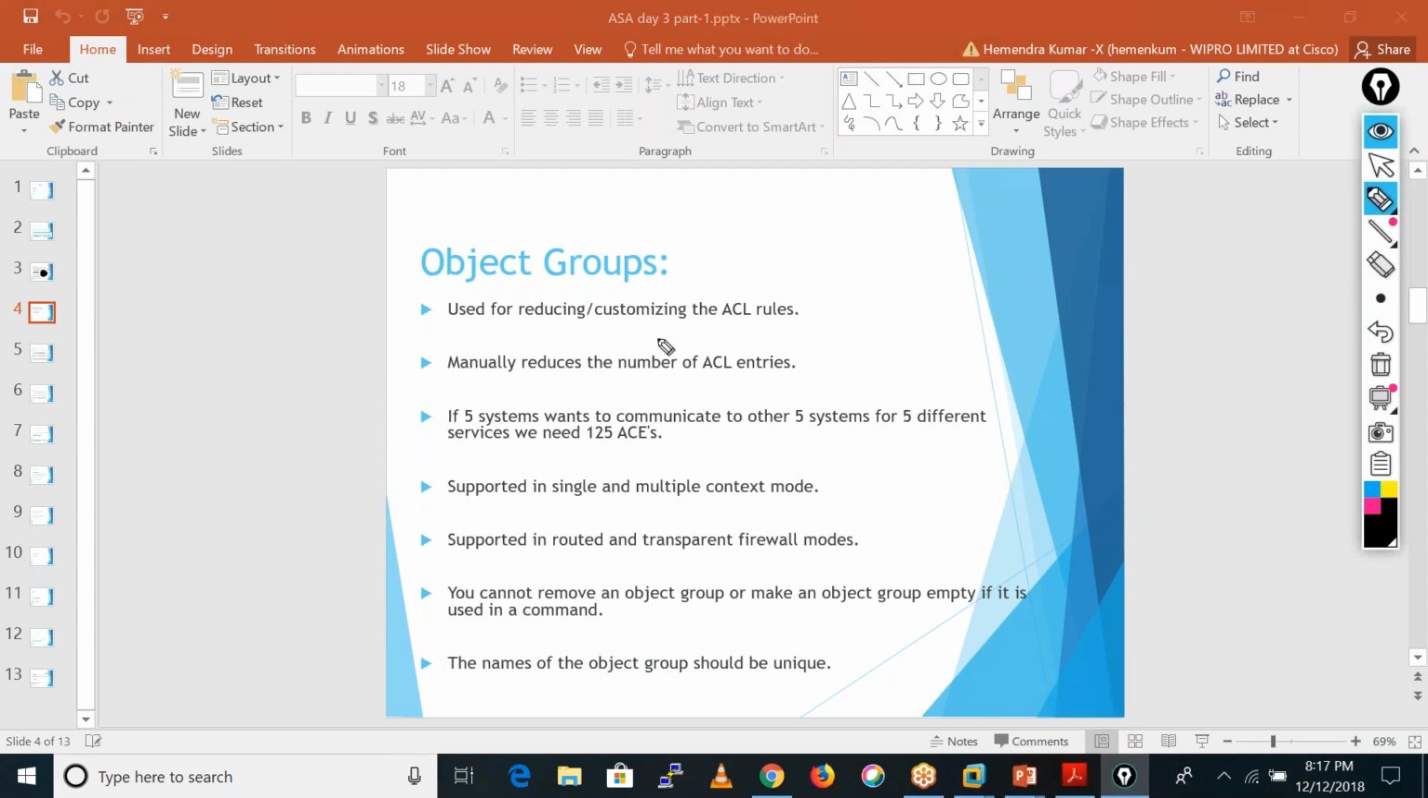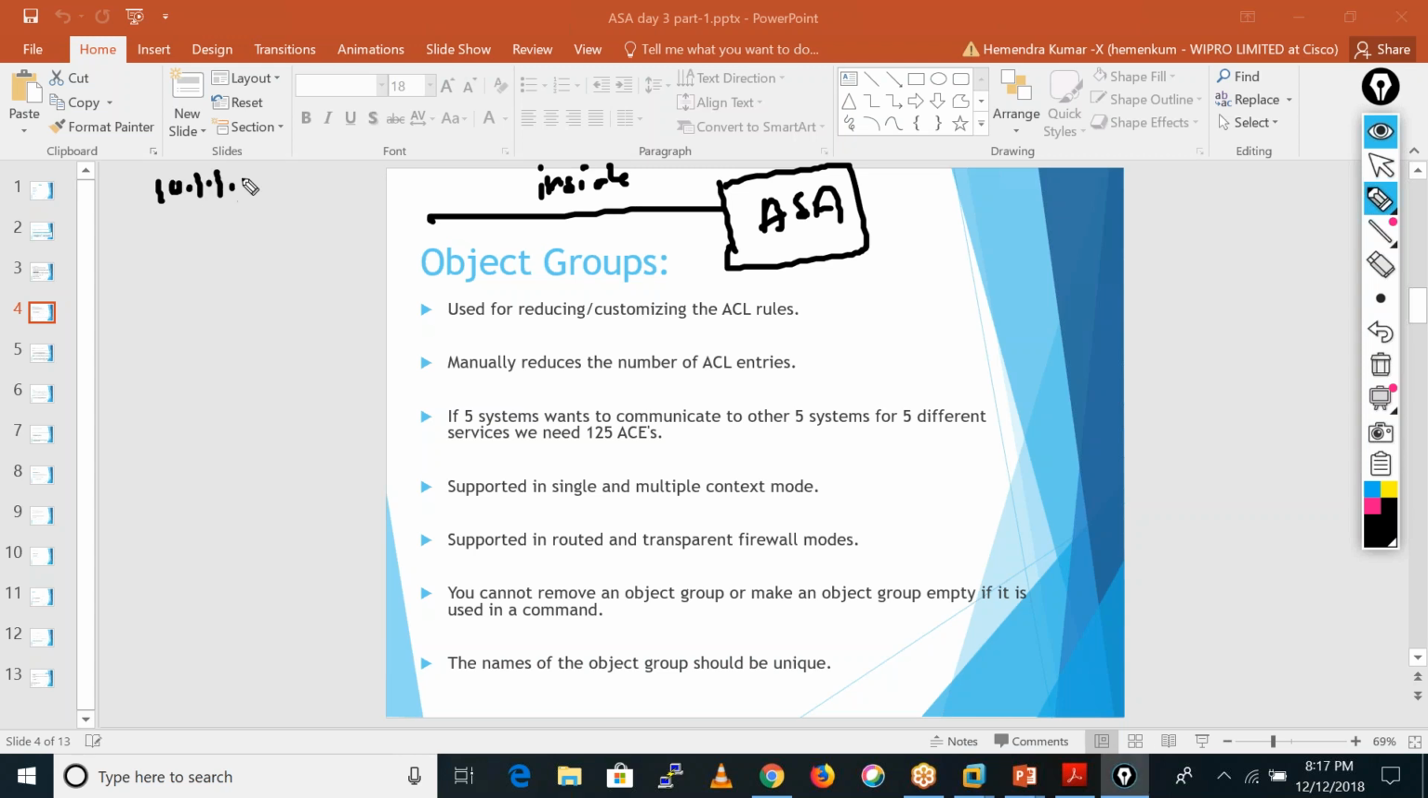So this is my object group. We use it for reducing or customizing the ACL rules. Let me give you the scenario. This is your ASA firewall, this is your inside. Inside you are having these networks: 10.1.1.0/24, 2.0/24, 3.0/24, 4.0/24. Like that you are having around 100 networks, till 100.0/24.